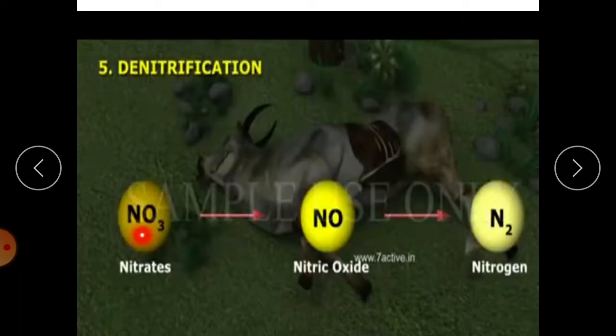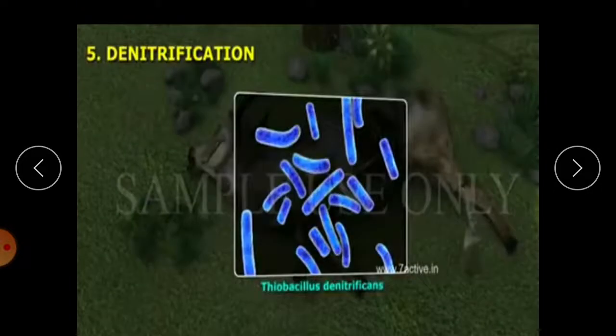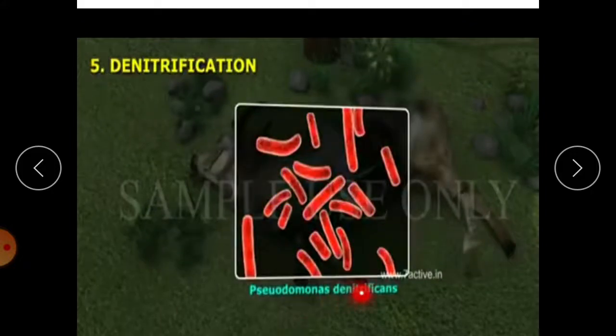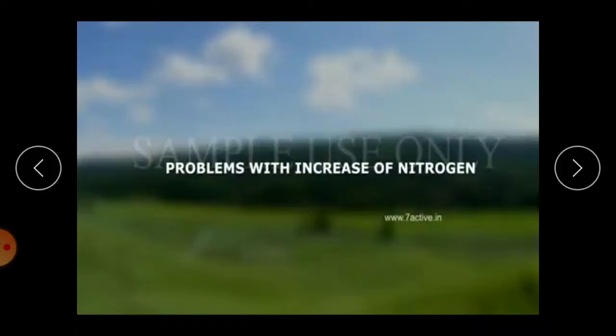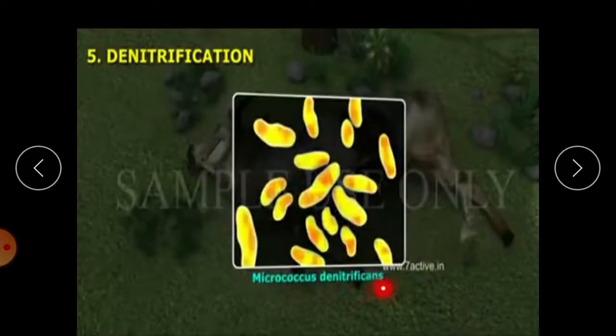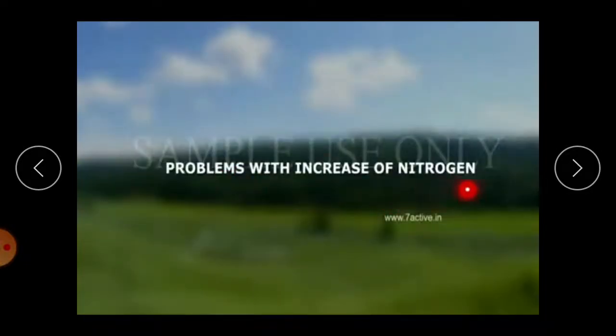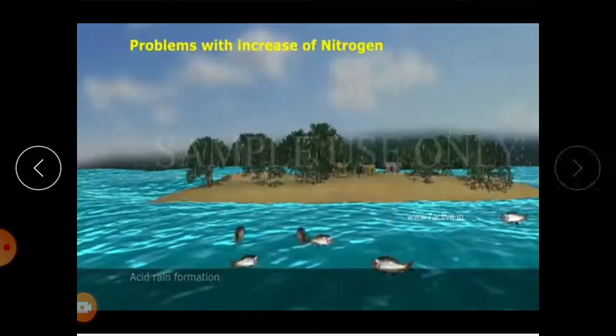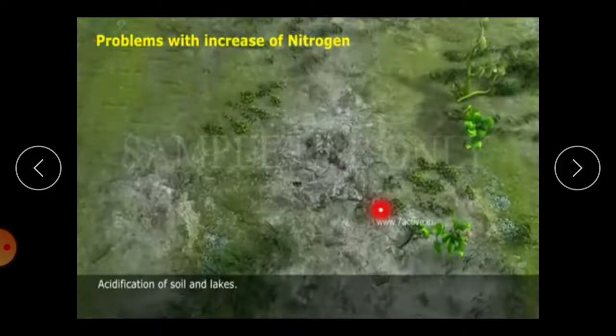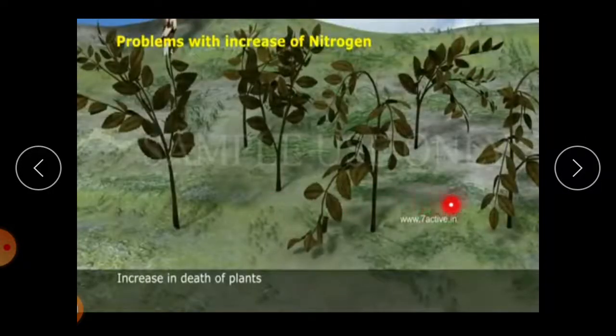Next one is denitrification. The process in which nitrates are converted into molecular nitrogen through nitric oxide is known as denitrification. It maintains the equilibrium of nitrogen in the atmosphere, for example, by Thiobacillus denitrificans, Pseudomonas denitrificans, and Micrococcus denitrificans. Problems with an increase of nitrogen: acid rain formation, acidification of soil and lakes, and increased death of plants.